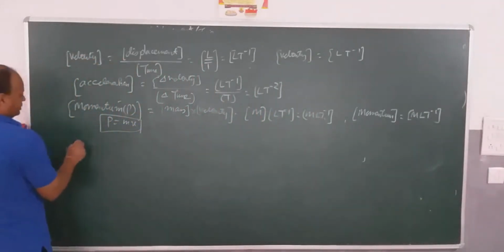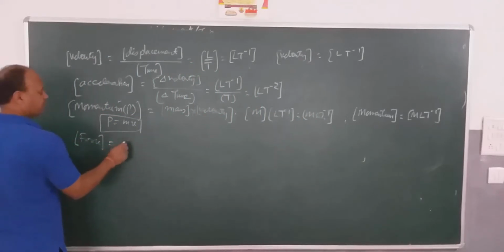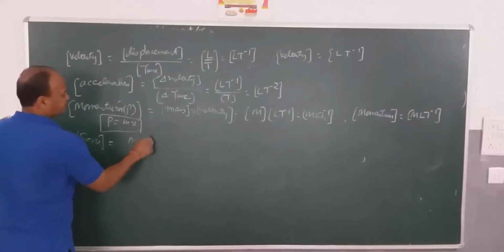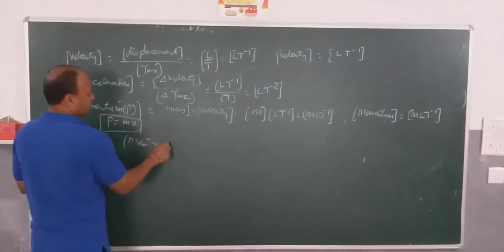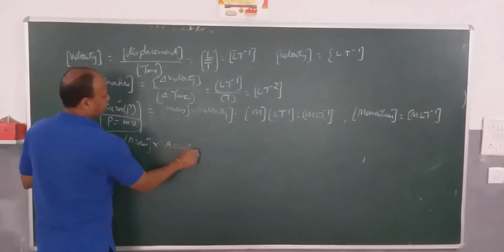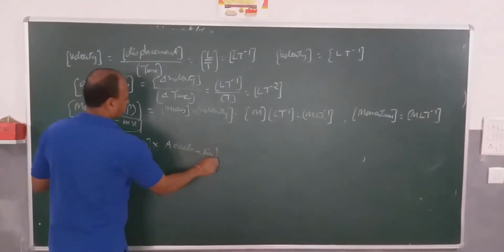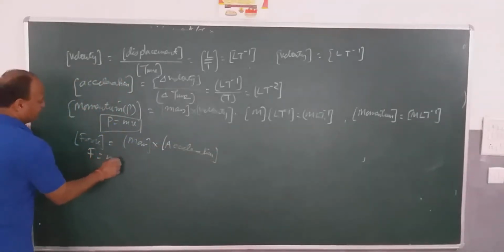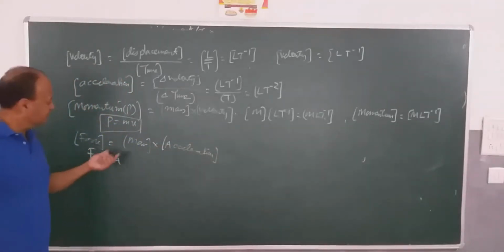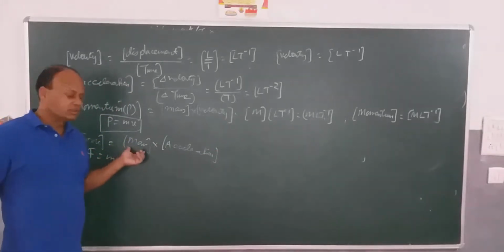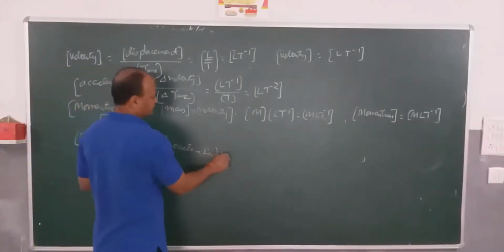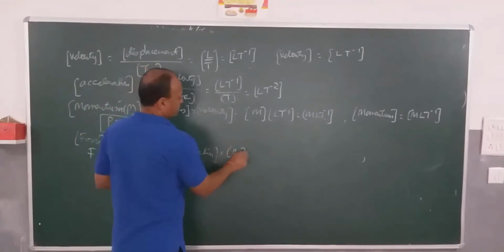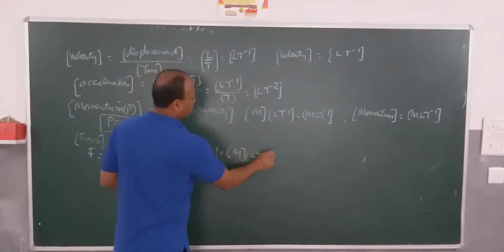Now force. Force is mass into acceleration. Children, remember the formula F is equal to m into a. M is mass and a is acceleration. I already know mass is M, acceleration is L T to the power minus 2.